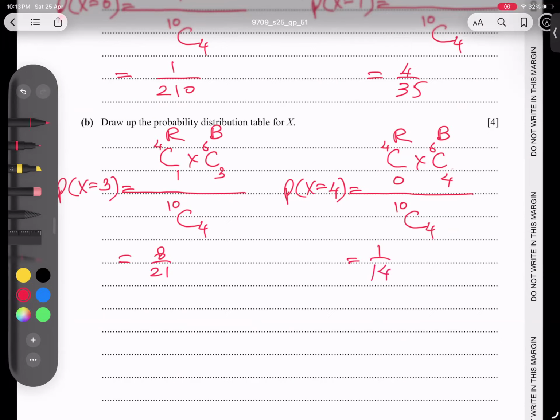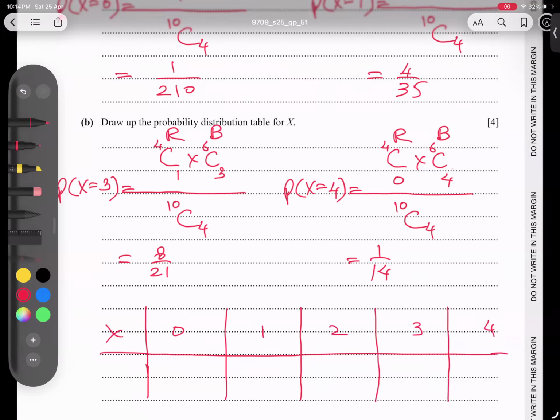And now we can go to make the table. How many options do we have, students? So X values we have here. This is X: 0, 1, 2, 3, and 4. So 0 is giving us 1 over 210.